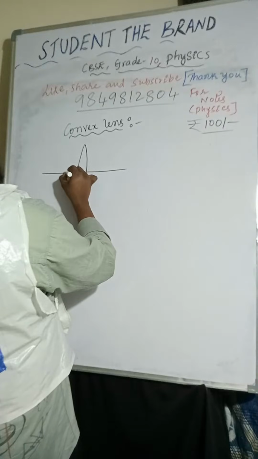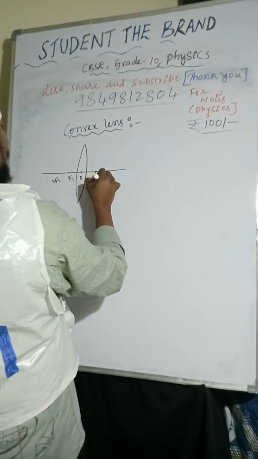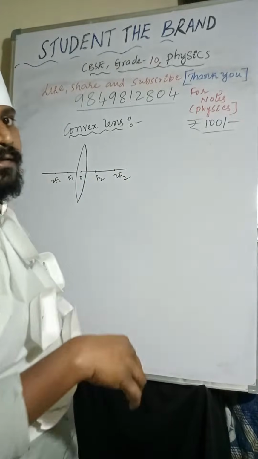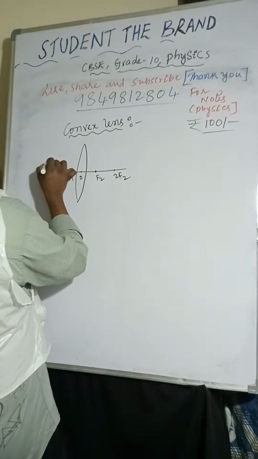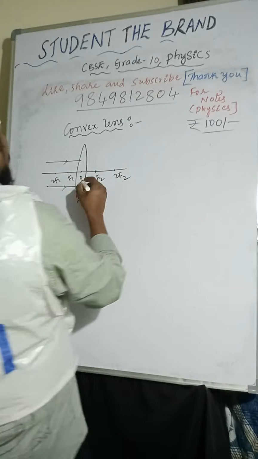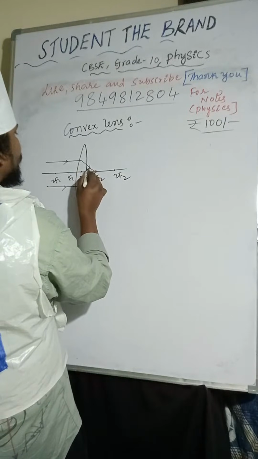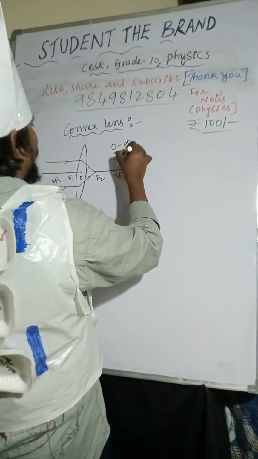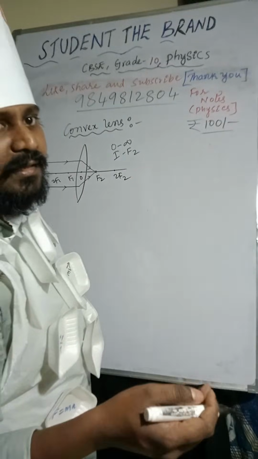Optic center, F1, 2F1, F2, 2F2. Okay, so now you can observe. One light ray I am taking like this, another light ray I am taking like this. After refraction, the light rays will meet at one point. Object is at infinity, image is forming at F2. Nature of the image is real and inverted.